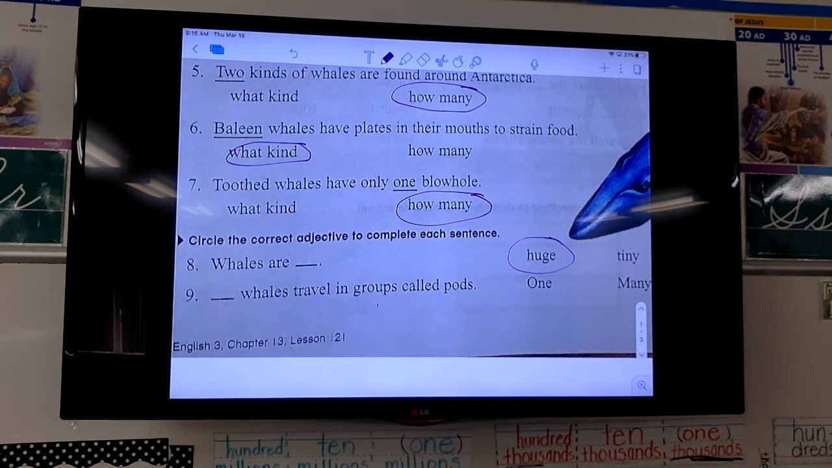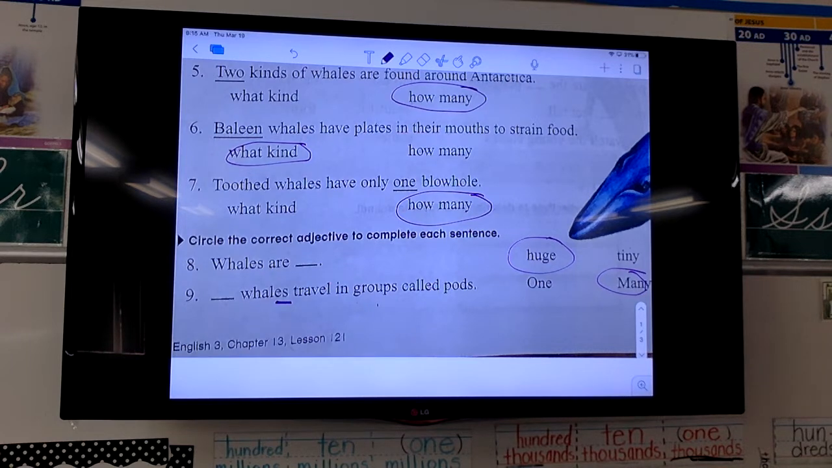Next one. Blank whales travel in groups called pods. Now, if you're not sure, you can always insert the word. So let's try it with both. One whales travel in groups called pods, or many whales travel in groups called pods. That's right, many. Because it says whales here, plural, we know it can't just be one. It's got to be more than one.